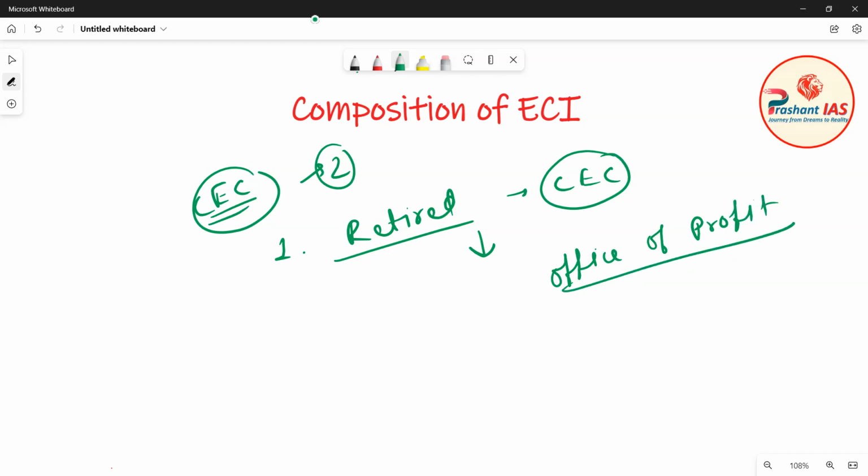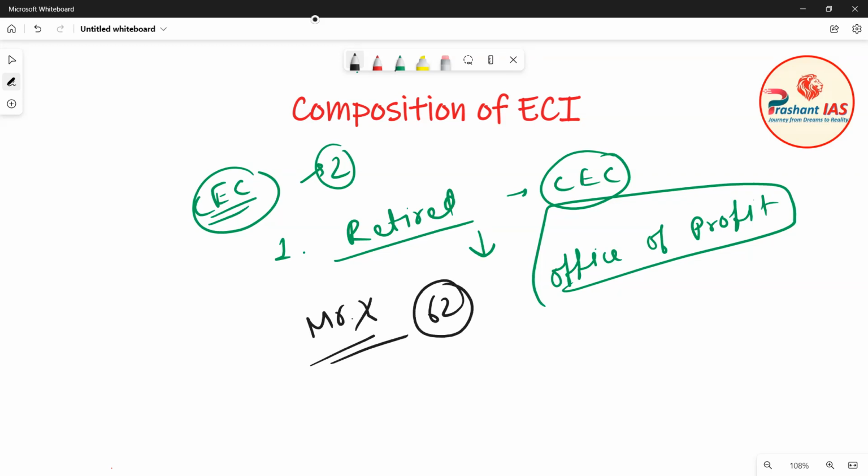State here means whether it is a state government or the central government. So it simply means that if Mr. X retired at the age of 62 after serving as the Chief Election Commissioner, he is not eligible to get any office of profit under the government.